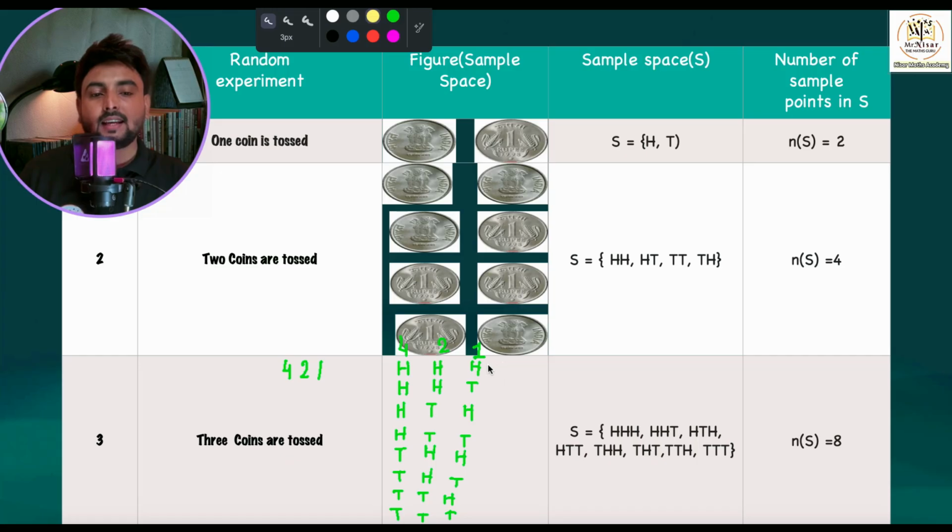The first is H, H, H. I'll take a different color so that it will be clearly visible to you. Yes, H, H, H. The second is H, H, T. Now you see here, the second is H, H, T. The third is H, T, H. So here we have H, T, H. The fourth is H, T, T. I have here H, T, T.